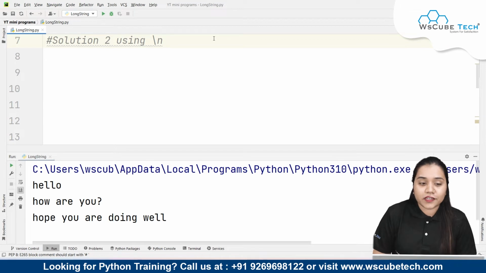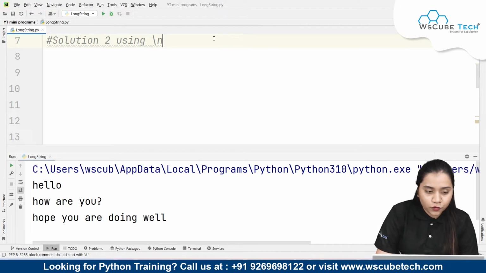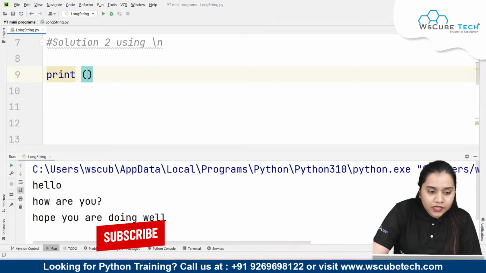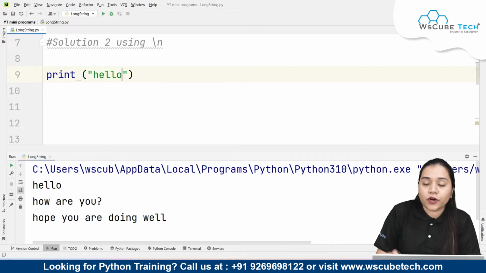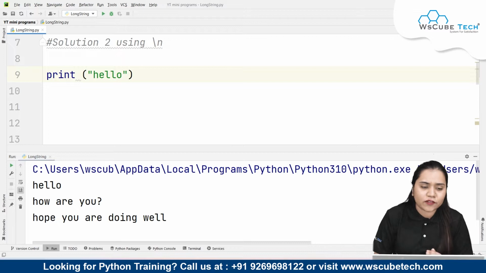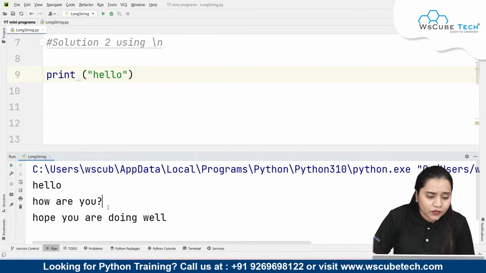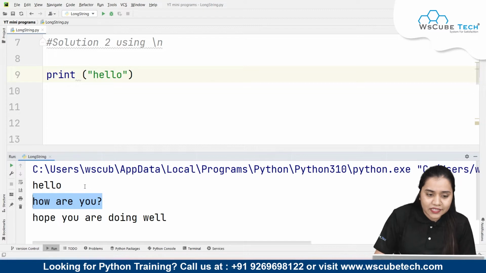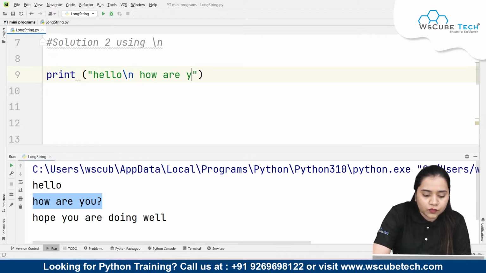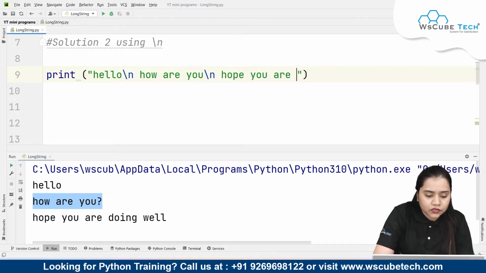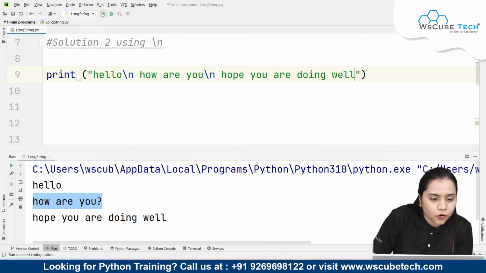So our second method says that we will be using our backslash n. How to make it work is we will be writing a print statement. Inside the print statement, suppose I have written hello using single quotations. Now what I want to do is write the backslash n. That means I want to write the next data inside the next line. Whatever is the next, it should come in the next line. So how are you should come in the next line. To make it come in the next line, I'll be writing backslash n, and then I'll be writing how are you. After this again I'll be putting a backslash n, and I'll be writing hope you are doing well. Now let's run and see what output we will get.